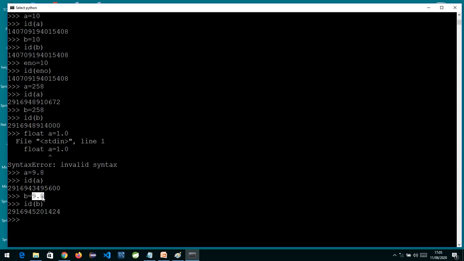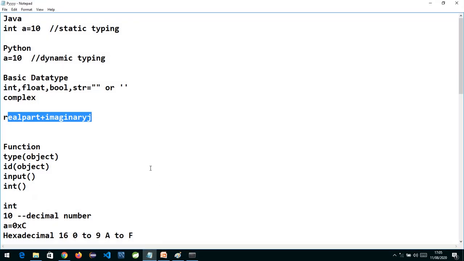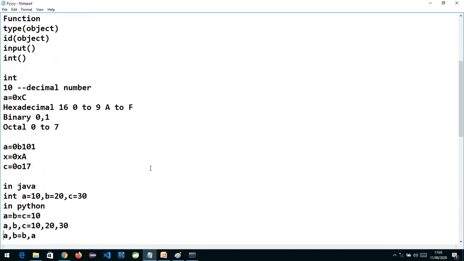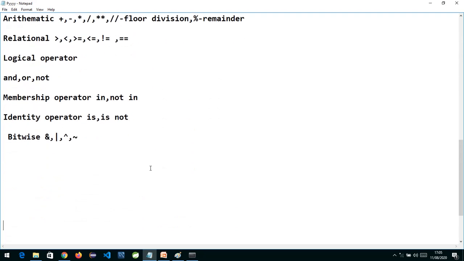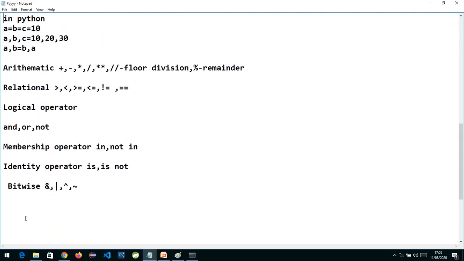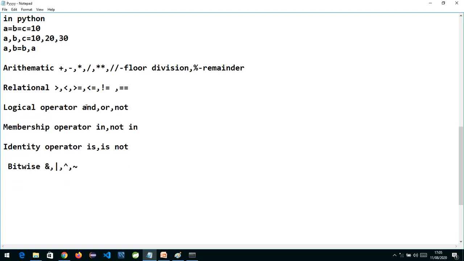Now, what are the different operators in Python? If I show you this word file, we can see that in Python we have different operators like arithmetic operators, relational operators, and logical operators, which are and, or, not. Then you have membership operators, identity operators, and bitwise operators. So we have different types of operators, and we'll go gradually, starting from arithmetic operators. The arithmetic operators we have are plus, minus, star, slash, double slash, star and double star.